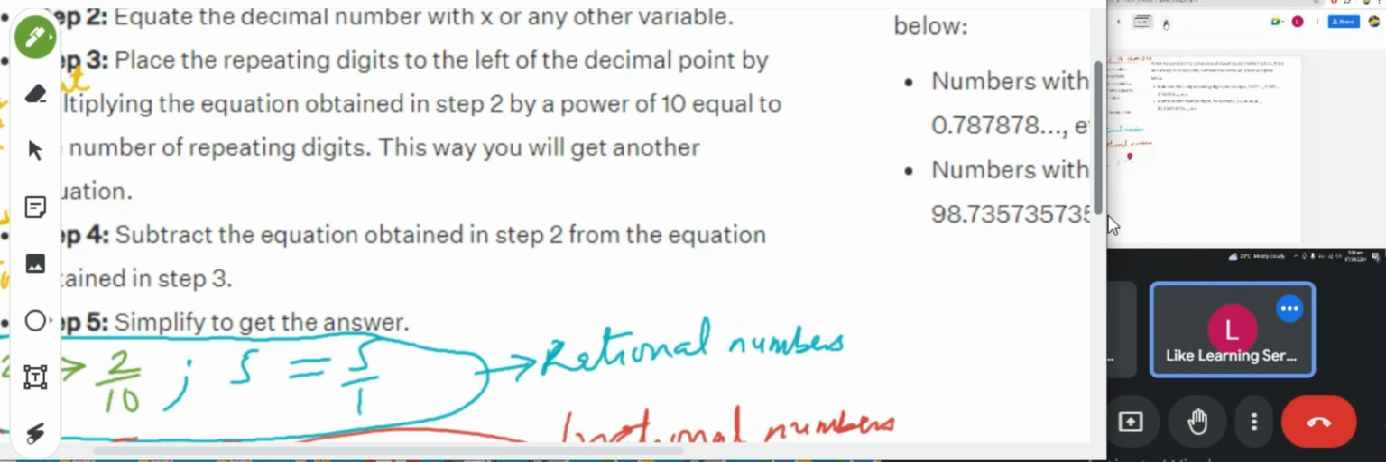I'm going to use an example to illustrate this, like this one I wrote, 0.555555. The repeating digit is the first digit. So you identify it first. Look at the steps: identify the repeating digit in the given decimal number. The repeating digit is the first digit, so we have identified it.